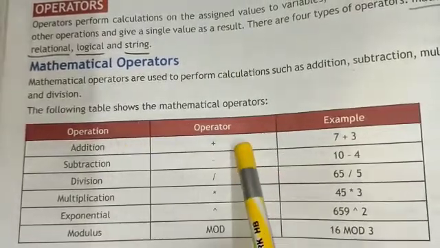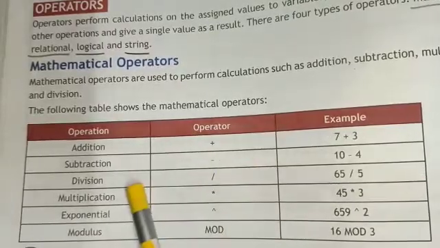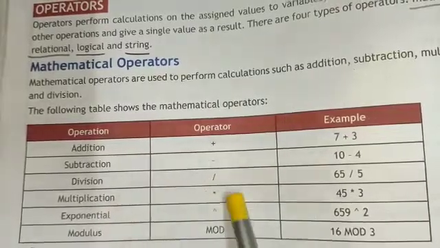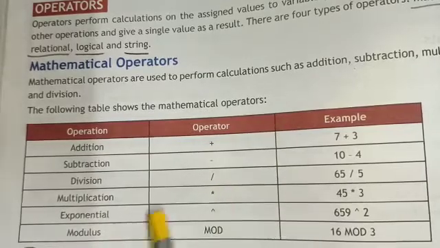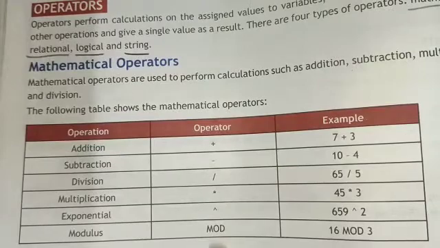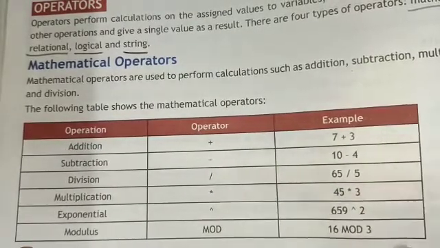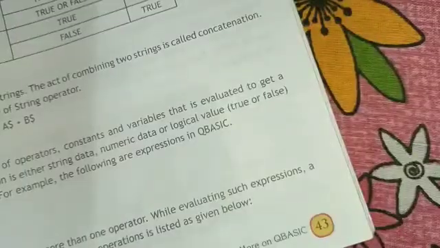The addition operator is the plus symbol, the subtraction operator is the minus symbol, the division operator in computer language is slash, the multiplication operator is asterisk, the exponential operator is this symbol, and modulus is for mod. Examples are given here for all the operators. Next, open page number 43.